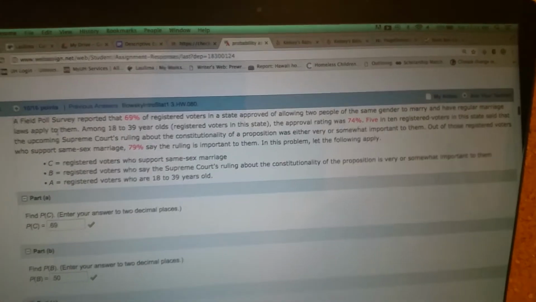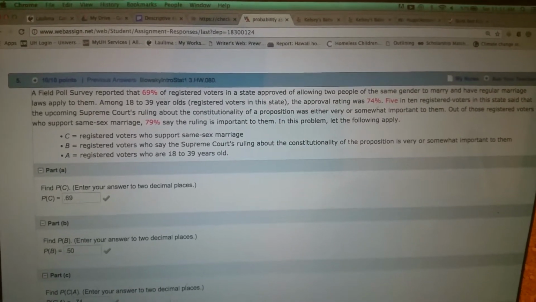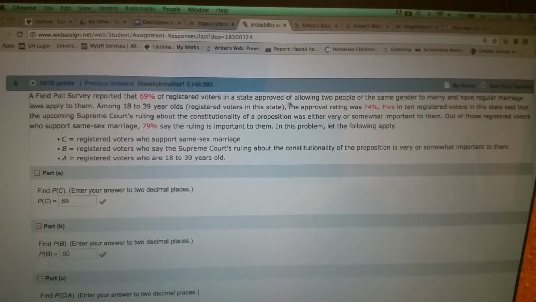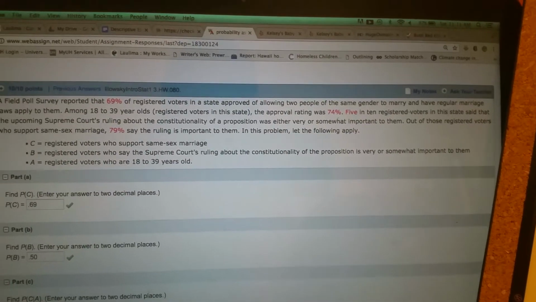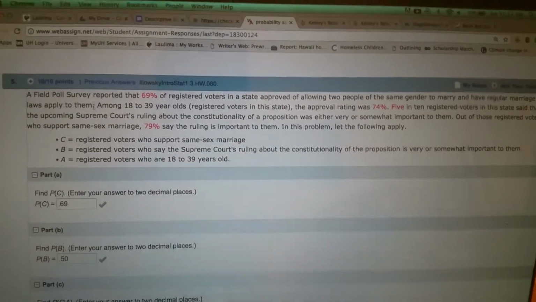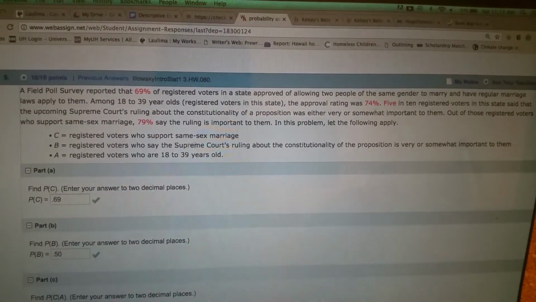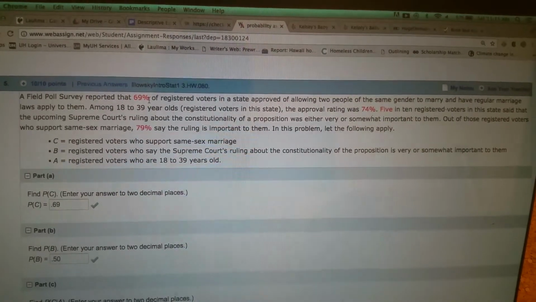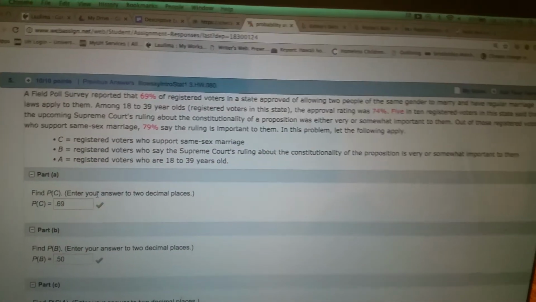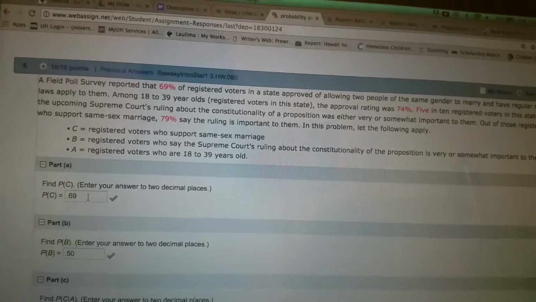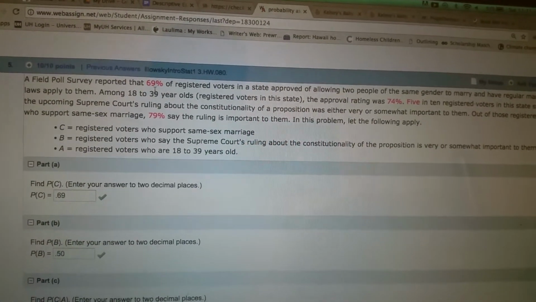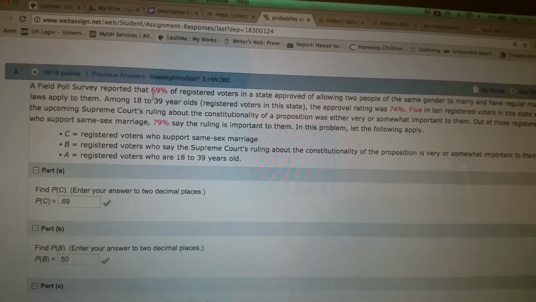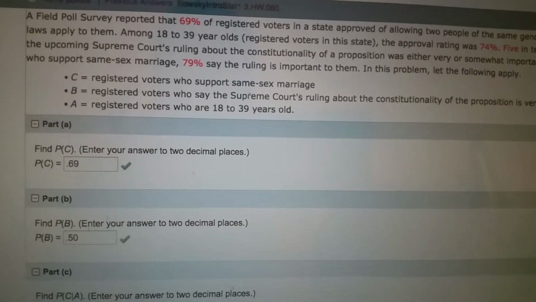A field poll survey reported that 69% of registered voters in a state approved of allowing 2 people of the same gender to marry and have regular marriage laws applied to them. So registered voters who support same-sex marriage, this is 69% approved of it. So 69%, you move the decimal to take it from a percentage to a decimal, you take a decimal at the end of that and you move it over 2 times, which would make it 0.69.